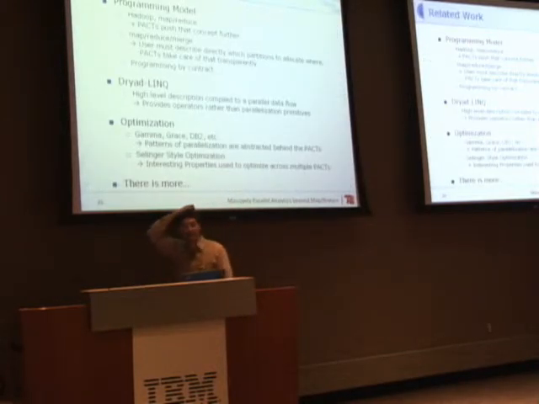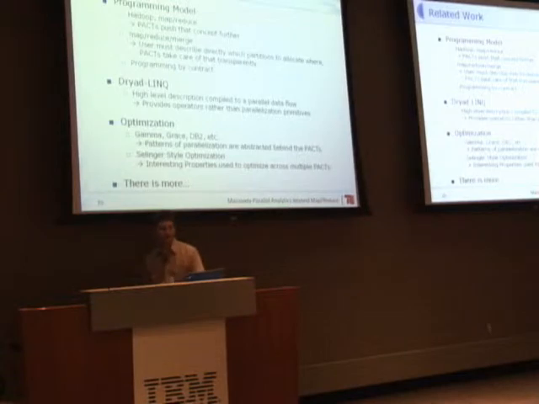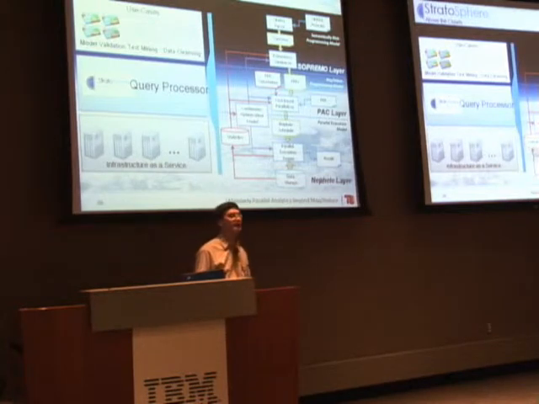So there's a couple of related work. I already mentioned a lot of it, I think. So of course we have programming model Hadoop, MapReduce Merge, and programming by contract by Bertrand Meyer and Eiffel. Dryad LINQ is a very interesting piece of work to look at. And of course optimization, I think I can spare myself. You know more about that than I do, I'm sure, but Gamma, Rays, DB2 optimization, but also the other work. So this is just about Stratosphere. We have an application of building a richer data model on top of that, for our use cases in climate research, text mining, and data cleansing.